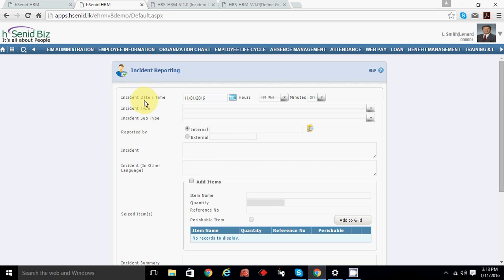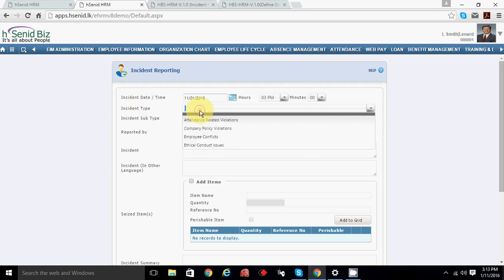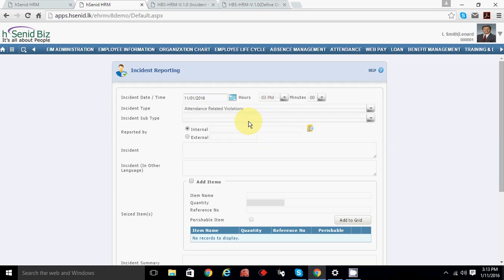These are reported in the user portal, no? Yes. When you are reporting, the time and all this comes automatically. You can create an incident type here, attendance violation, 3 days consecutive. You have to create these things earlier.